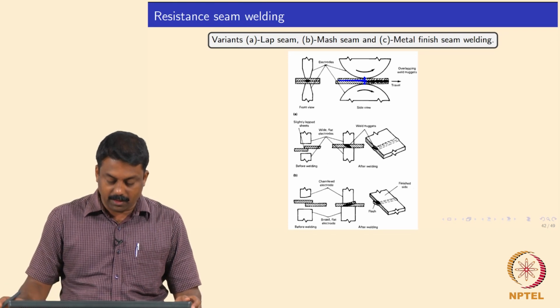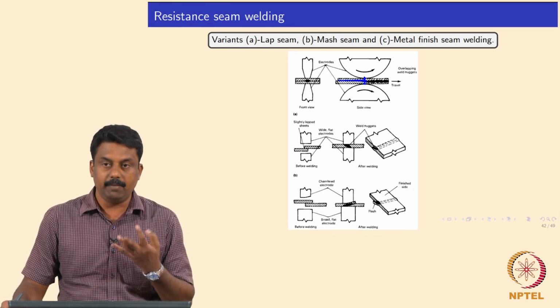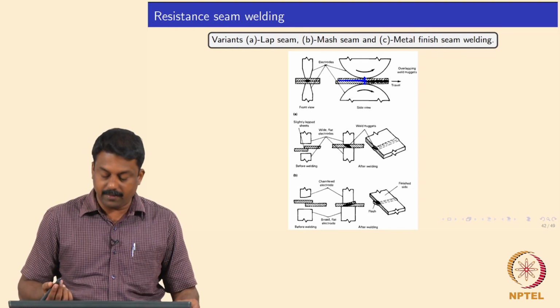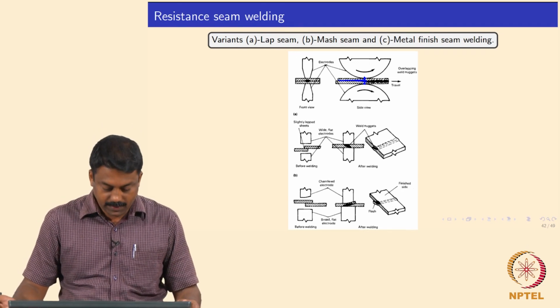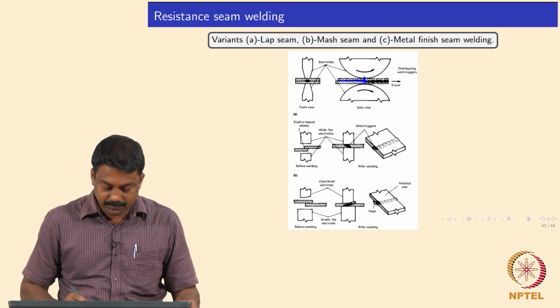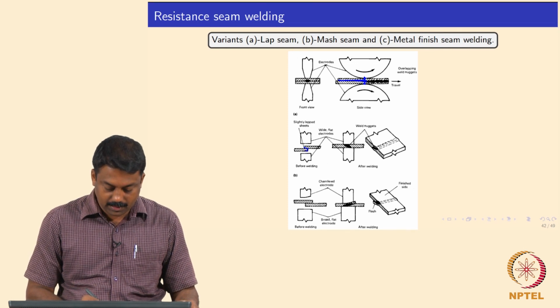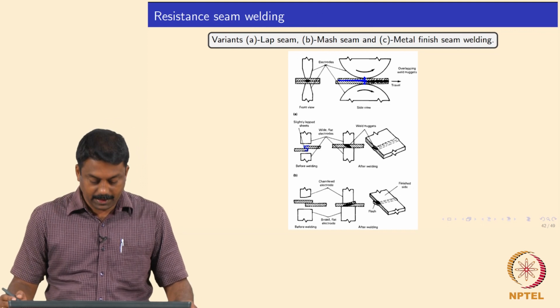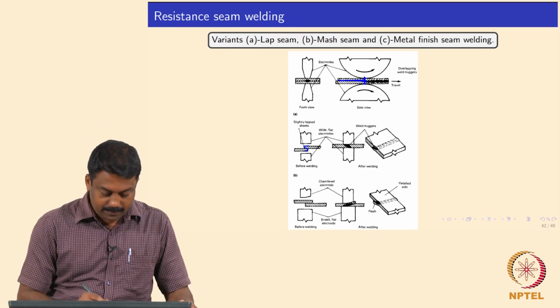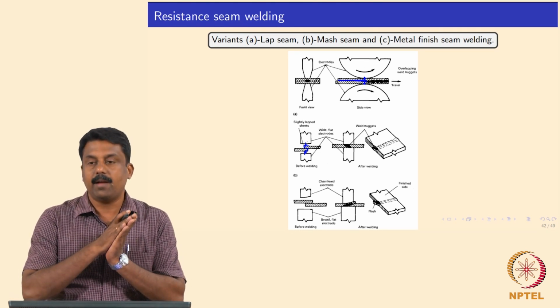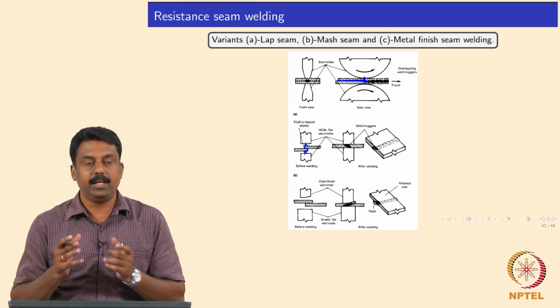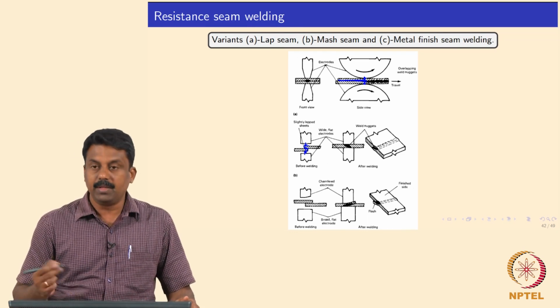And then we can also add the advantage of mechanical forces that we may subject these interfaces to, to enhance the weld quality or weld metal properties. So, for example, in this case, mash seam welding. In mash seam welding, instead of overlapping, you may also have a sort of fillet configuration, and then you keep sufficient force in such a way that you may also have a mashing effect once you heat the interface above the melting point.